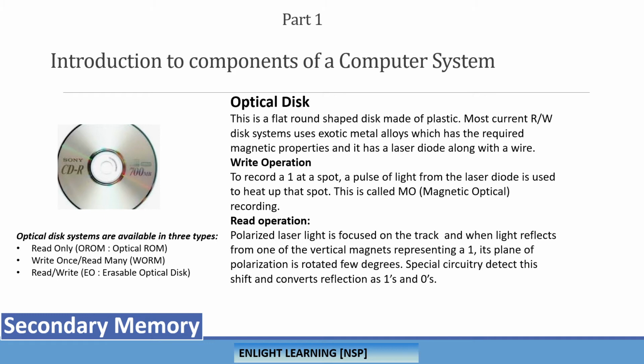You might have seen R and RW; here it is just R. If you see RW, it means read write: you can write into it, erase, and rewrite. And there is one more type, write once, read many times. So these are the three different types of optical discs.